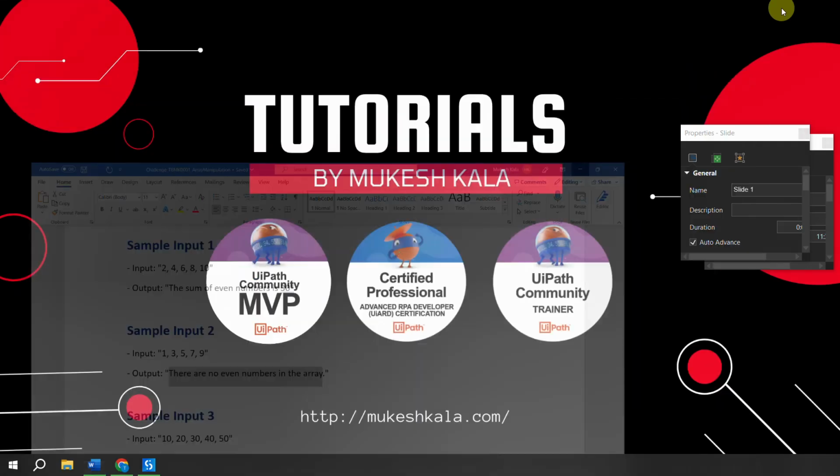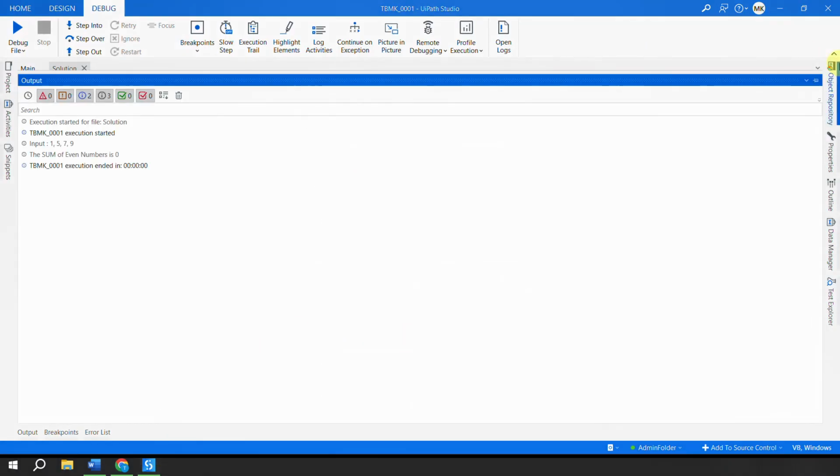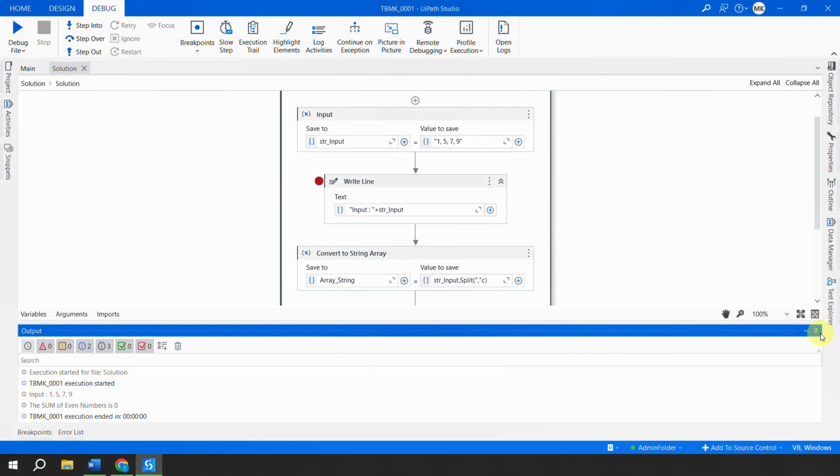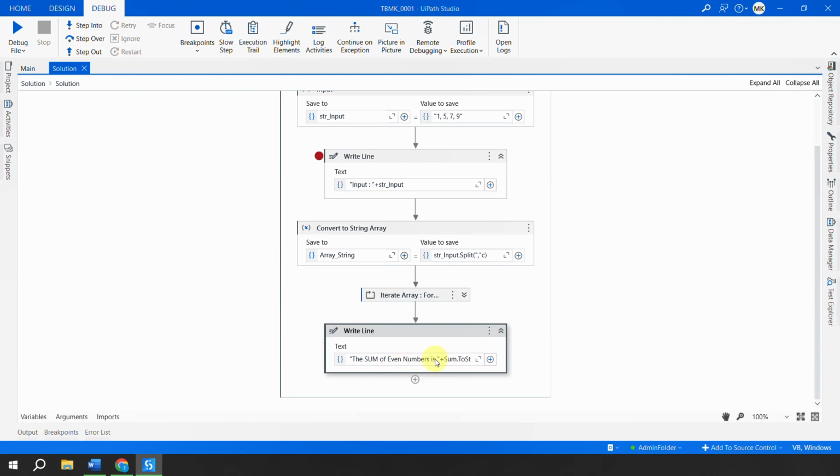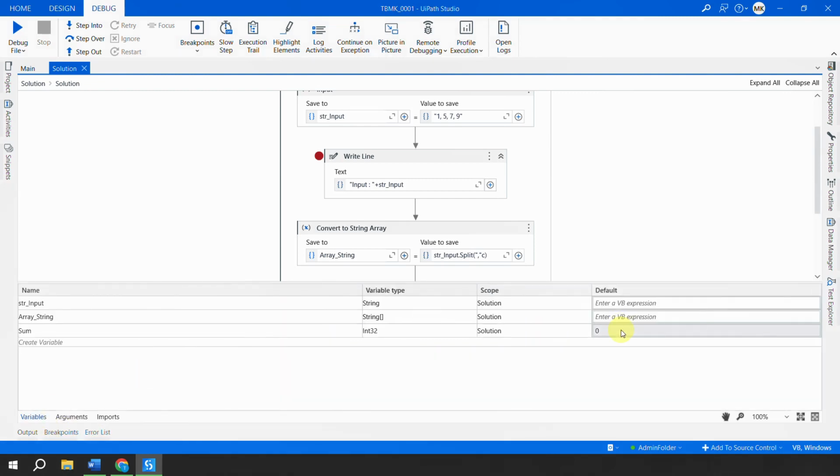How do you do that? In your sum variable, which was this, you have a default value which is 0.